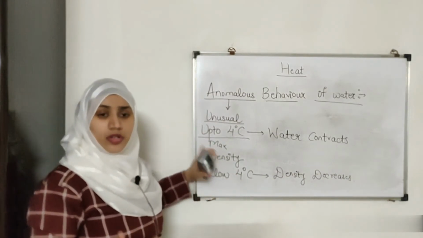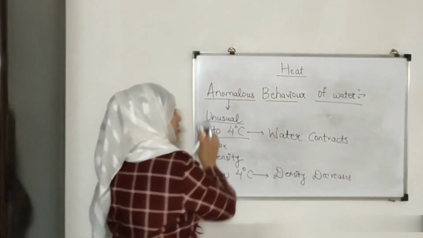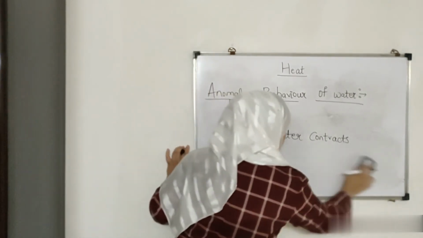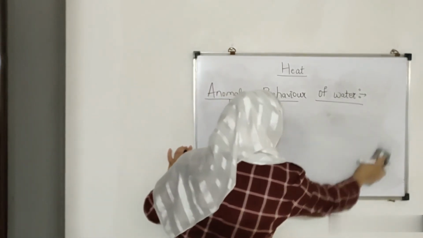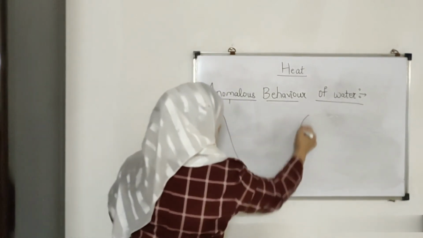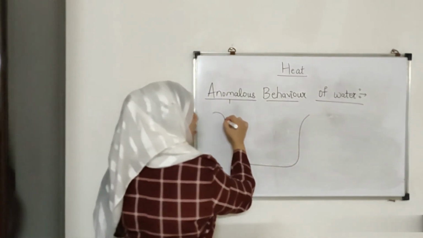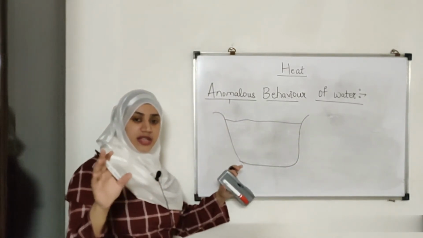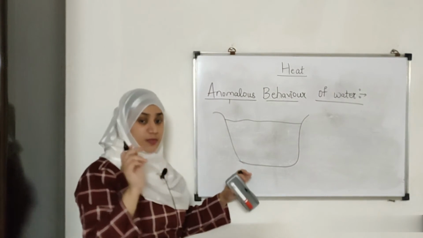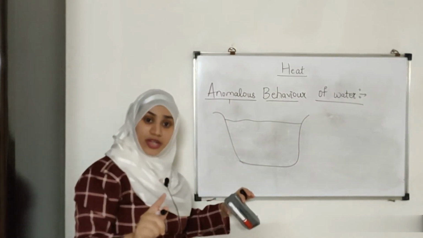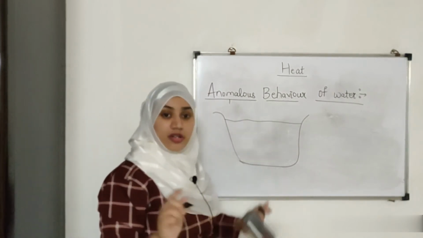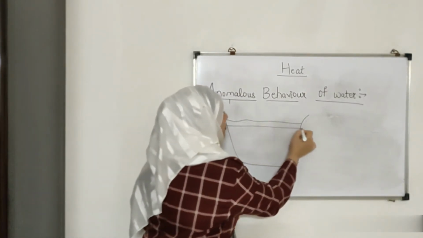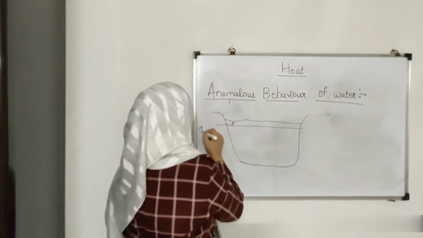Now why is it important, or where is it used? Okay, see, this is used for the survival of aquatic life. What happens in extreme cold countries? Let me consider this is my river, and this is the water. Up till 4 degrees Celsius, water contracts. But when the water goes below 4 degrees Celsius, instead of contracting, it expands. So the first layer would freeze. Suppose this layer freezes.